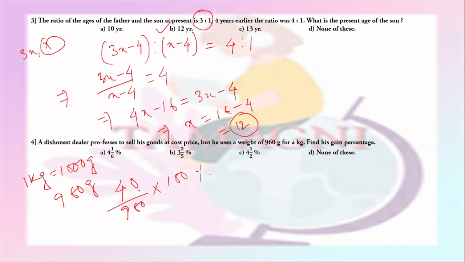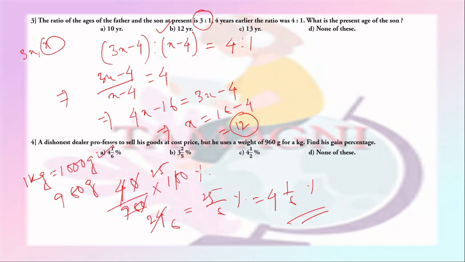So on calculation we get 25 by 6%, which is 4 and 1 by 6%. So option A is the right answer.